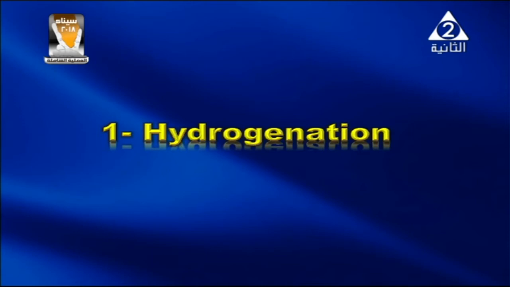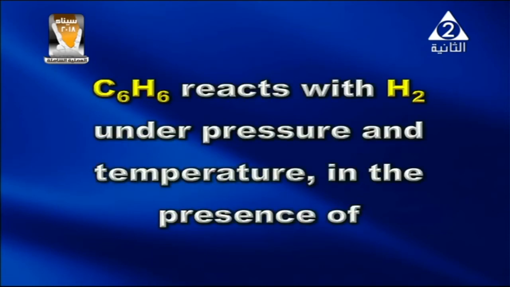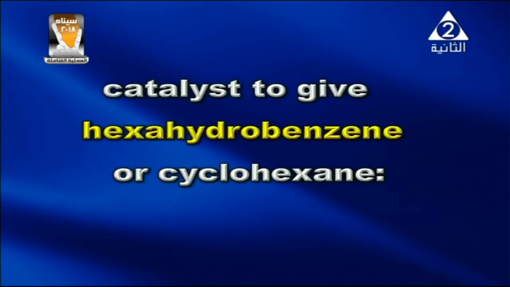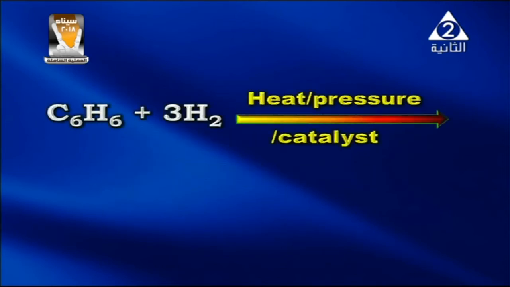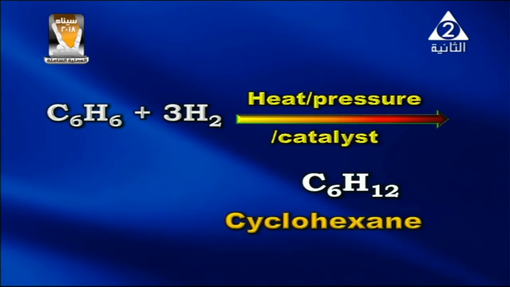The hydrogenation reaction. Benzene reacts with hydrogen under pressure and temperature in the presence of a catalyst to give hexahydrobenzene or cyclohexane. As the equation proceeds on the screen, C6H6 plus 3H2 in the presence of heat, pressure and catalyst gives cyclohexane, which is an alkane. So, my dear student, we obtain here a cycloalkane compound from an aromatic compound.